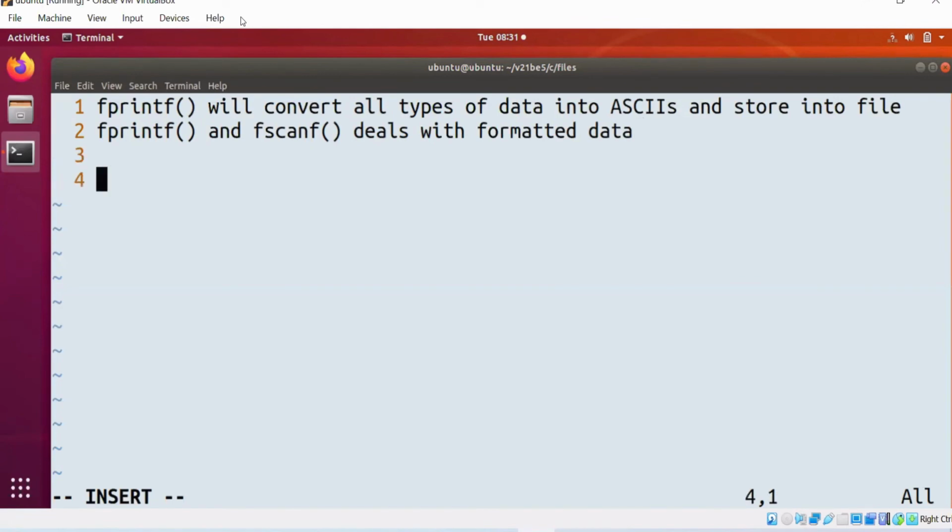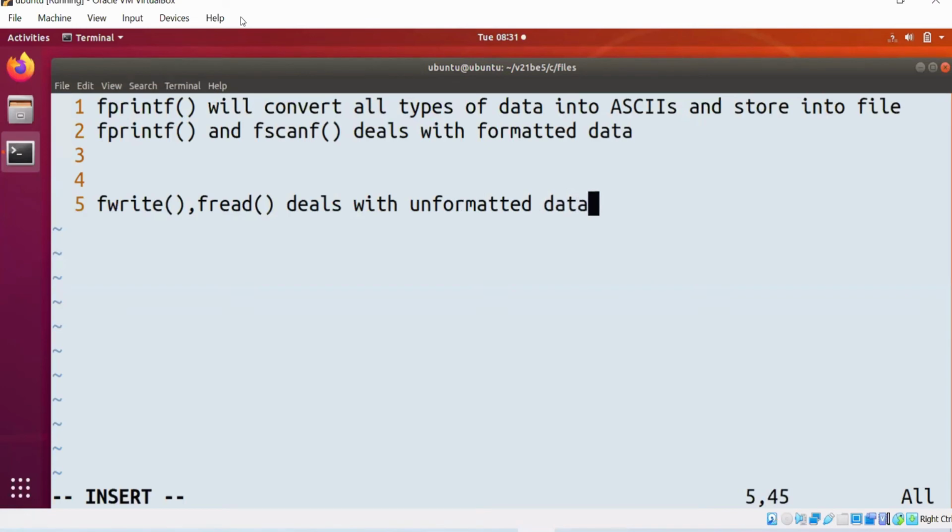Can I say fwrite and fread deal with unformatted data? Fwrite and fread deal with unformatted data.